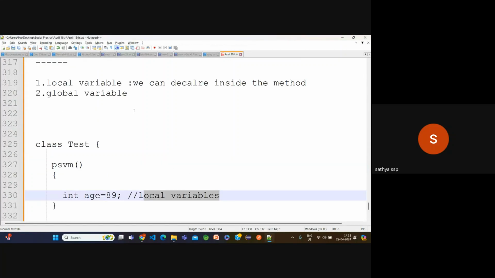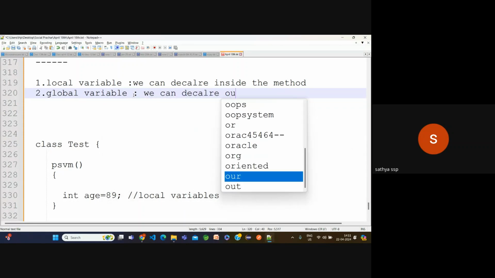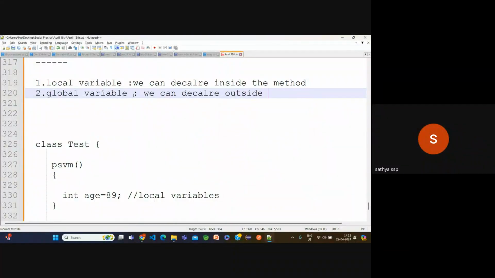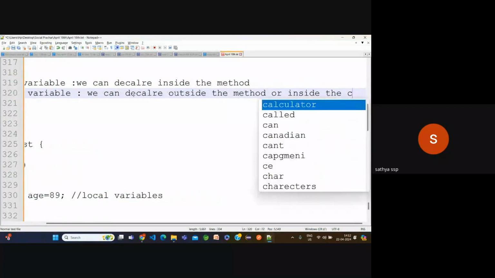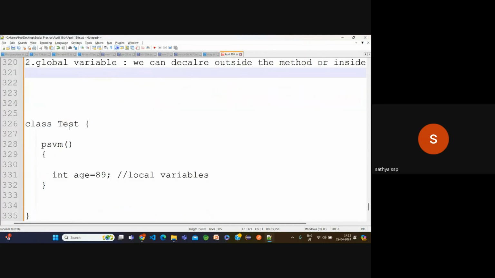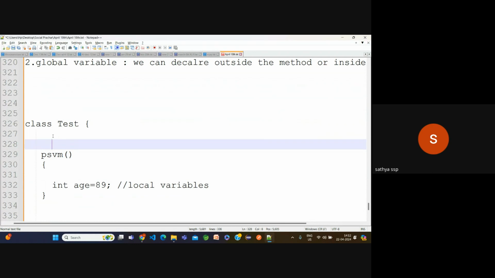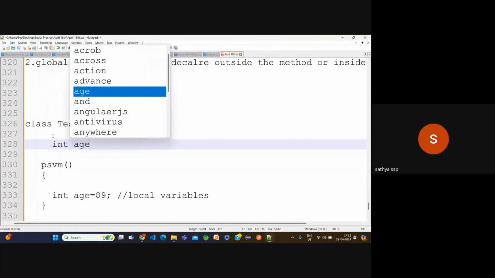Now what about global variables? We can declare them outside the method, or inside the class. Observe carefully here. Outside the method means either this location or this location. Inside the class means this location only, right? Here this is the location inside the class. Now again int age is equal to 90.